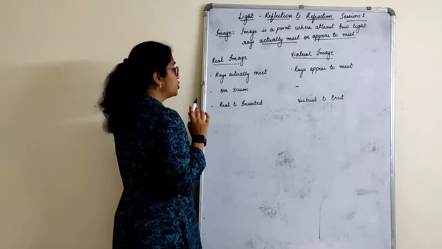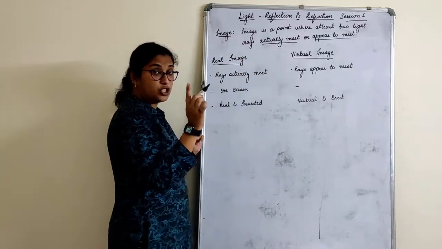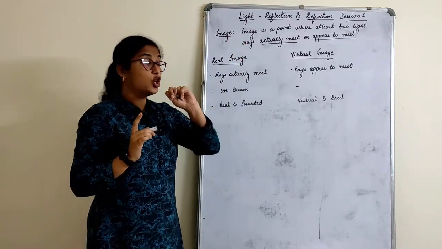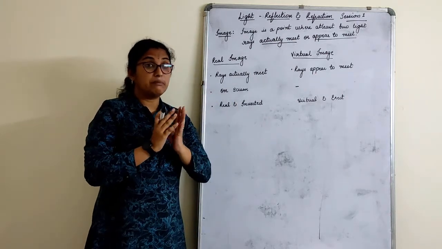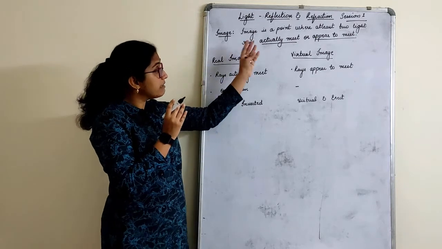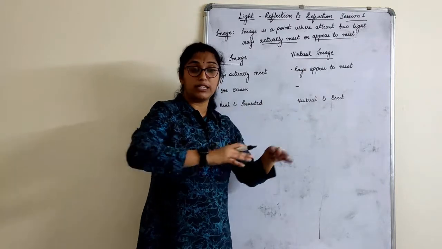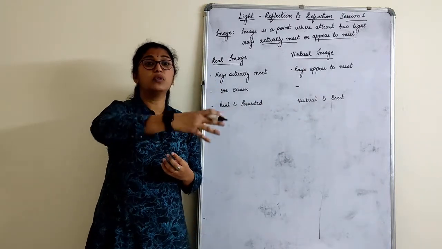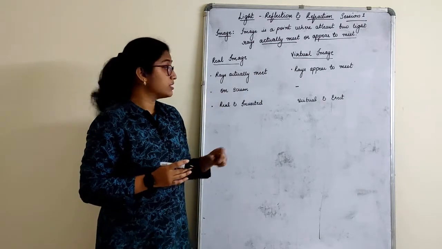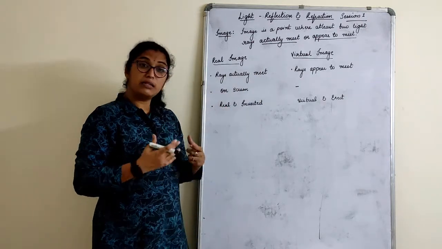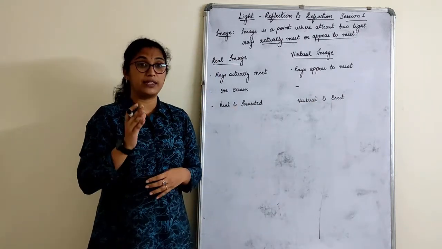Now, children, there are only two things you need to understand here. What is an image? An image is a point where at least two light rays actually meet or appear to meet. The images formed when the rays actually meet are called real images. When they appear to meet, they are not natural. We have to produce them to meet. They are called virtual images. So what does real inverted mean? What do virtual and erect mean? You will study that once we start with the ray diagram.